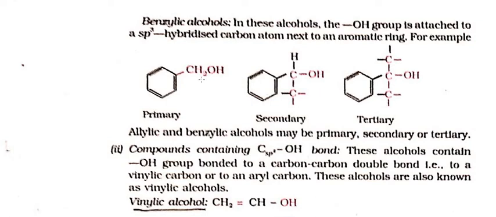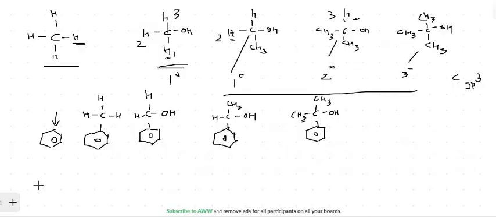Let me draw this so it gets clear. Just to recall, this is the simple hydrocarbon benzene, and if this hydrogen is replaced with CH3, what you get is CH3 over the benzene, known as toluene.